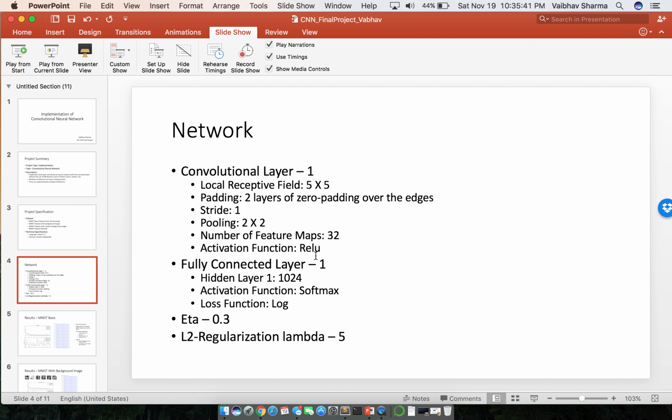For the fully connected layer, I just had one hidden layer of size 1024. The activation function is softmax and the loss function is log. The values of eta and lambda were chosen randomly. There is no specific reason for choosing these values.